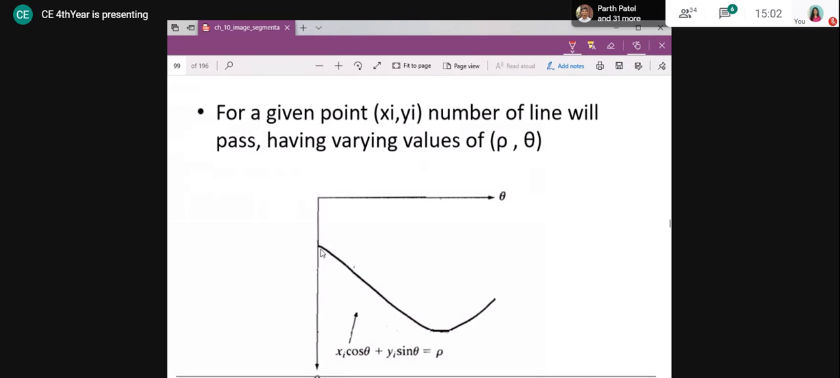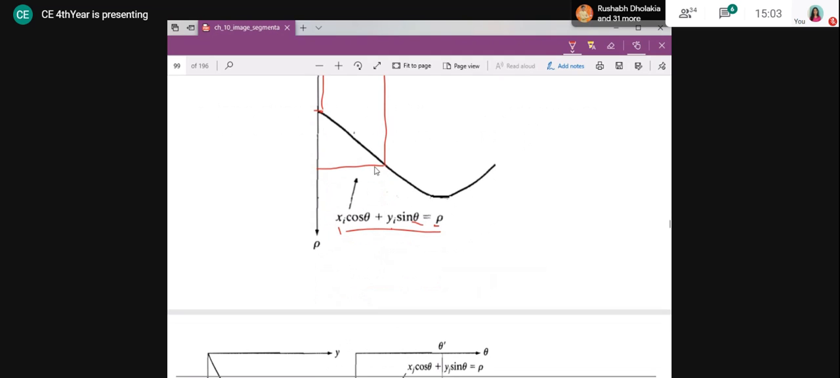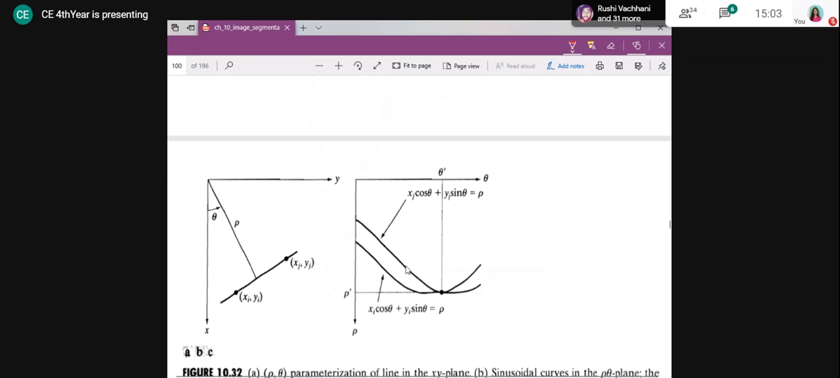So what is the meaning of this? If my xi yi is constant, then for this rho and this theta value, if I substitute here, whatever equation I get, that line passes through point xi yi. In the same way, for this theta and this rho value, if I write the equation with that rho and theta, that equation will pass through this point xi yi. That is the meaning. In the same way, if two points are intersecting here, what is the meaning of that?